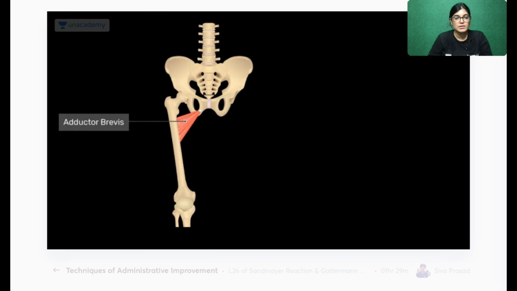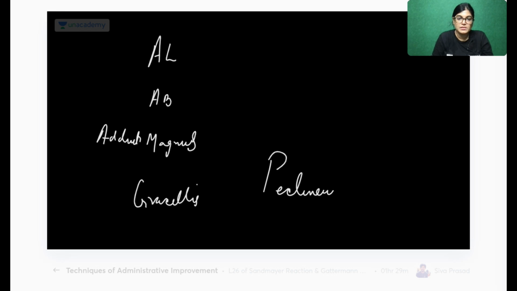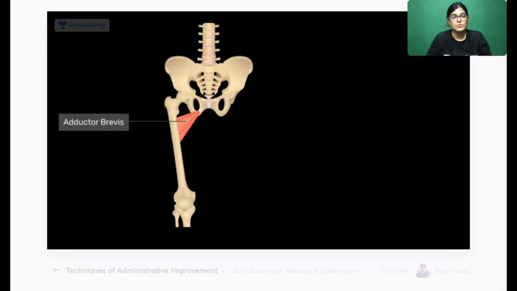Okay, so let's describe each of these muscles one by one. We will describe adductor longus, adductor brevis, adductor magnus, gracilis, and also pectineus. These are basically the muscles I am going to describe in this group. Let's start one by one. The first muscle I want to explain here is the adductor brevis muscle.